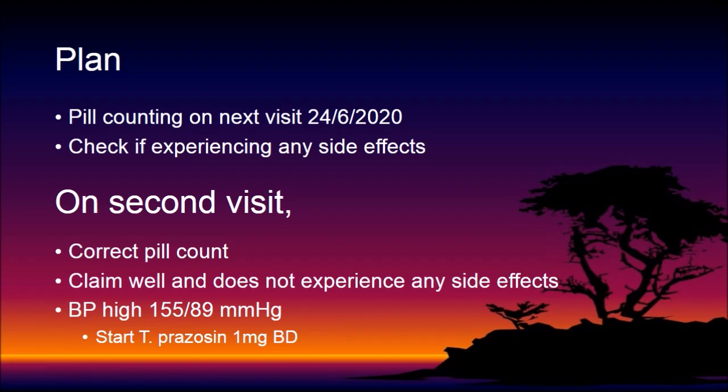The plan on the first visit is to perform pill counting on the next visit on 24th of June 2020 and check if Mr. HC is having any side effects. After a month, the patient returned with the correct pill count and claimed to be compliant. He did not experience any side effects. His blood pressure was high with a systolic blood pressure of 155 mmHg, and the prescriber started him on prazosin tablet at 1 mg twice a day.